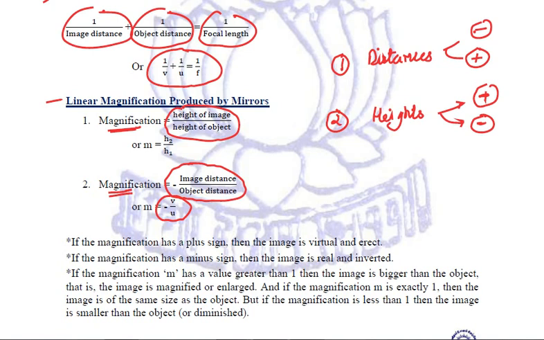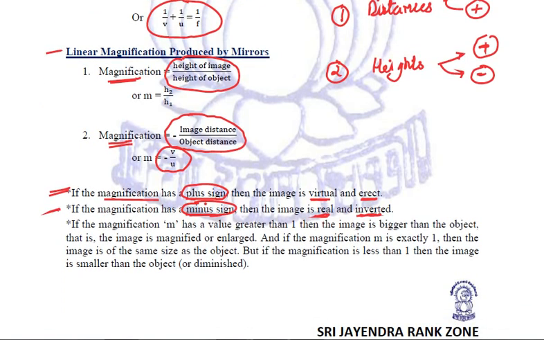So based on these new Cartesian conventions, there are four things that we need to relate. These are very important things. Number one, if the magnification has a plus sign, it simply means that the image is virtual and erect. If the magnification has a minus sign, then we can readily relate that the image is real and inverted. These depend upon the plus and minus signs of the magnification.